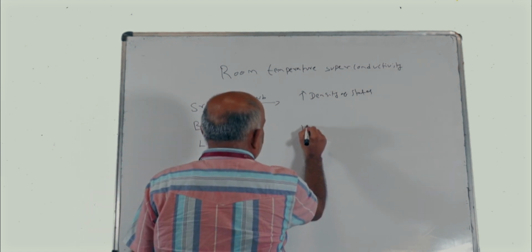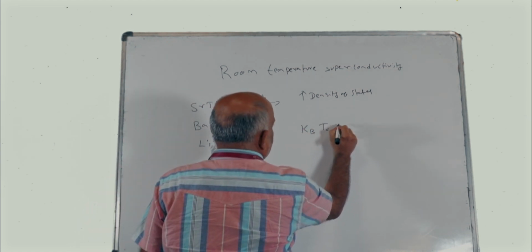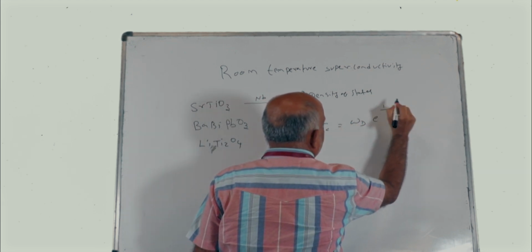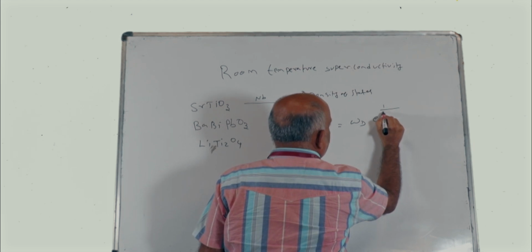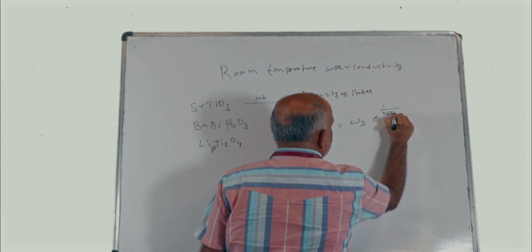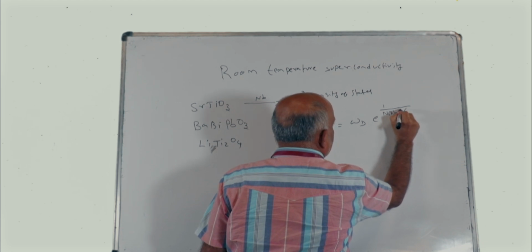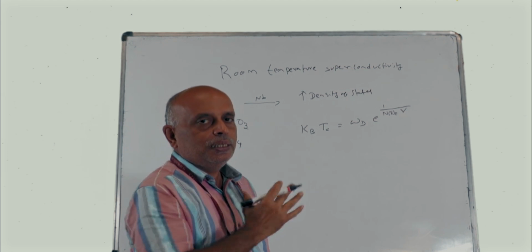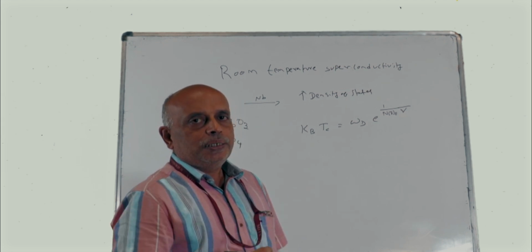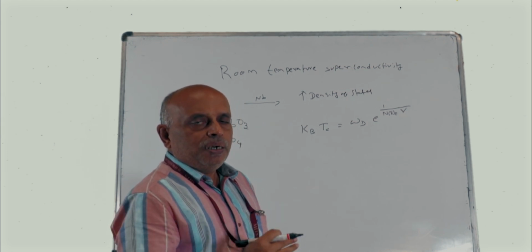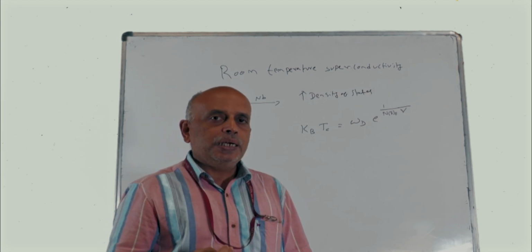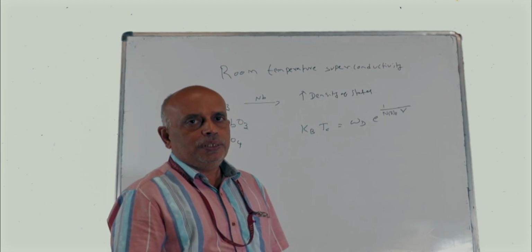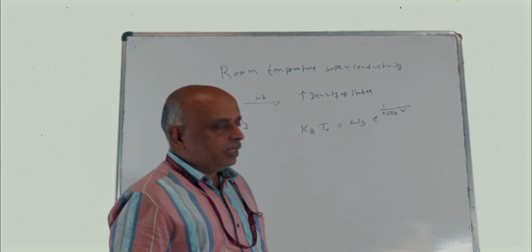The Tc is given by kB Tc equal to omega D e to the power 1 divided by the density of states at the Fermi level and the electron-phonon coupling constant. This gives a rough idea. It is not exactly the expression; it involves some other details also. But for getting an idea of the variables or parameters that define the Tc of the superconductor according to BCS theory, I have written this.